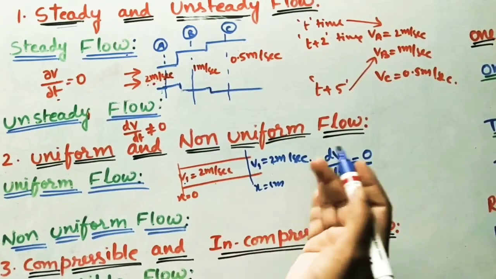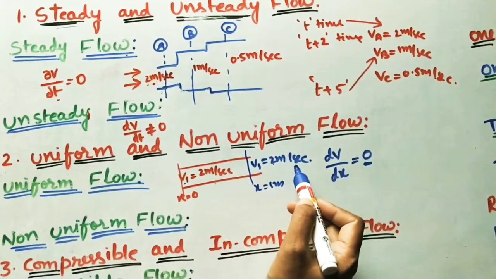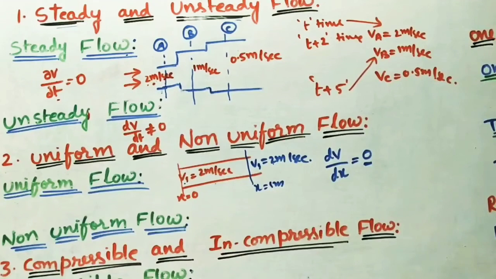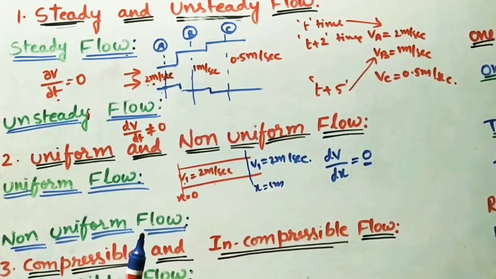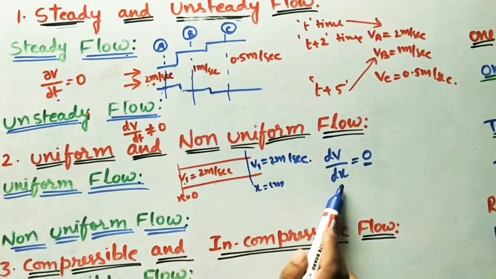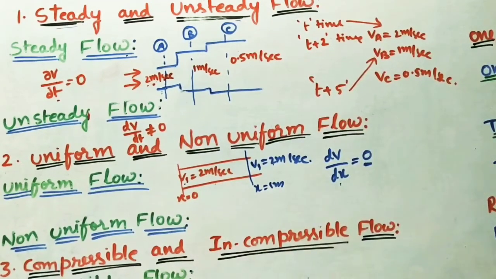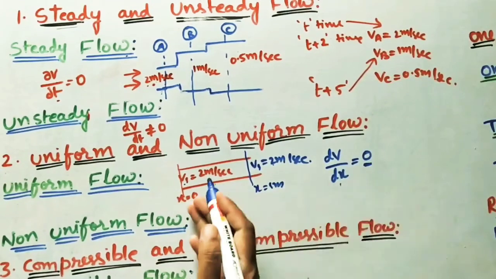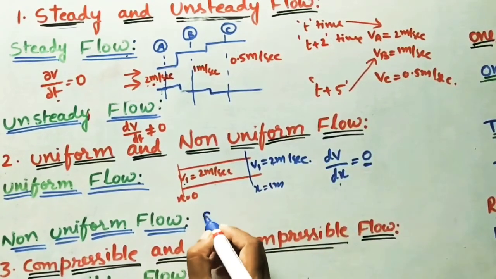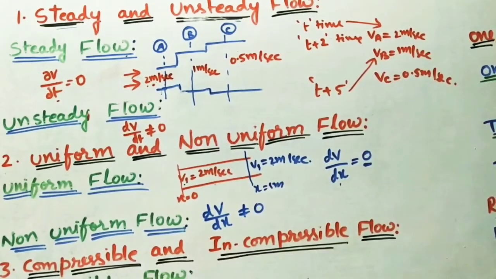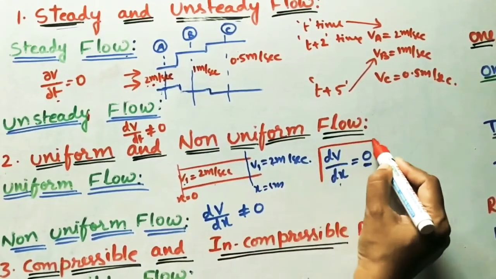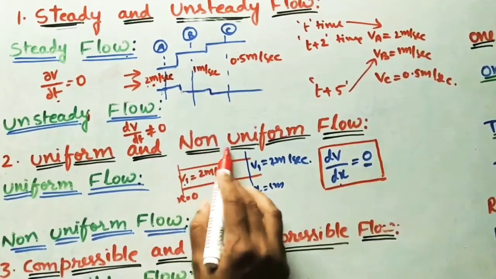And at x is equal to 2 also the velocity is same. That flow is called uniform flow. How to define this? The velocity of the flow is constant and it is not changing with distance. This is the equation. And similarly for non-uniform flow, the velocity is changing with distance, so the equation is dv by dx is not equal to 0. If you are taking these equations, the reverse to this is called non-uniform.